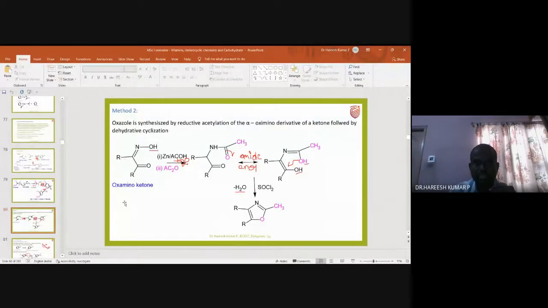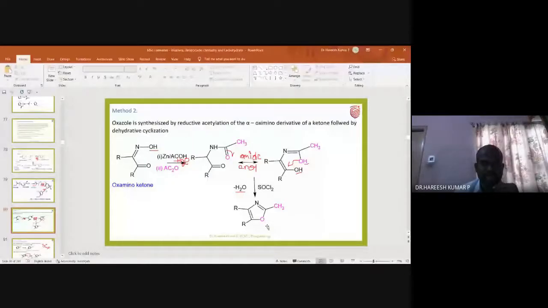Alpha acylamino ketone, when it is subjected to reductive acylation, gives alpha N-acetyl ketones. This, on cyclodehydration, gives rise to oxazole. So this is the second method of preparation or synthesis of oxazole.